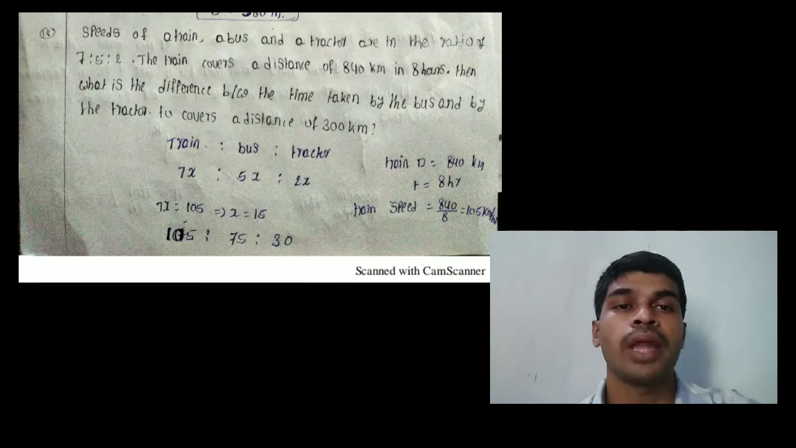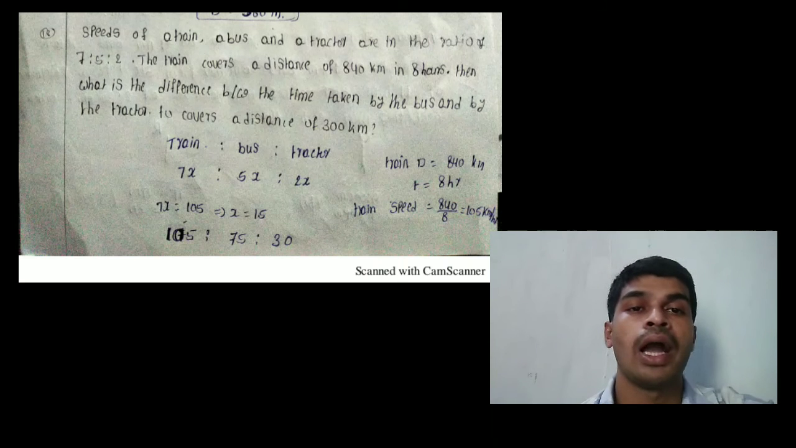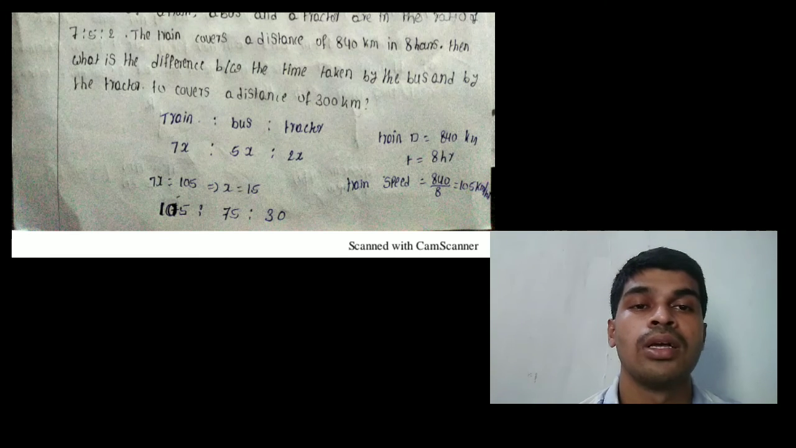The ratio of train to bus to tractor, that equals the ratio of speeds, 7x to 5x to 2x. Train travel distance is 840 kilometers, time is 8 hours. That means the train speed is 840 by 8, that equals 105 kilometers per hour. Already train speed is 7x, so 7x equals 105, that equals x equals 15. Then bus speed is 15 into 5, 75, and tractor speed is 15 into 2, 30.